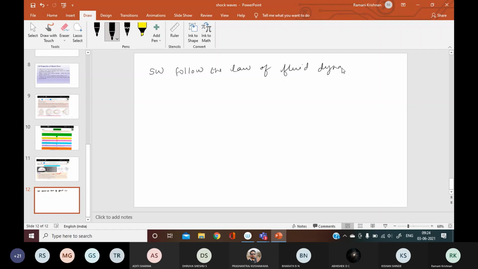That is, when the liquid is flowing, there is like the kinetic theory of gases. For fluids also we have so many laws now. So shock waves are following these laws. Shock waves will follow these laws of fluid dynamics. Okay, and